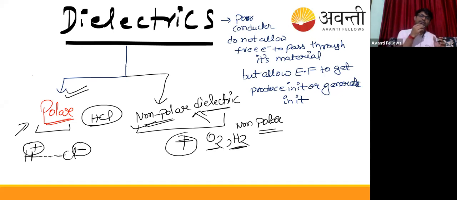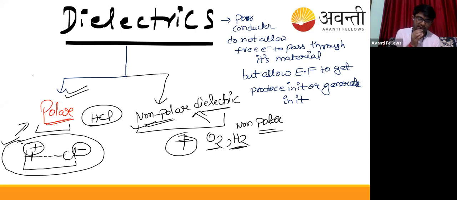So the center of positive charge and the center of negative charge do not coincide. Do not get confused by the term center of gravity. Just think that if the center of the positive charge and the center of the negative charge coincide, then the molecule is non-polar, there is no polarity in the bond. But if it is like the HCl molecule, the bond will be polar, which is the example of a polar dielectric. For non-polar, the example is hydrogen. Hydrogen bonds are covalent bonds, no? A covalent bond does not have any polarity, no plus-minus charges, it is just a sharing of charges. So it comes under the example of non-polar dielectrics.